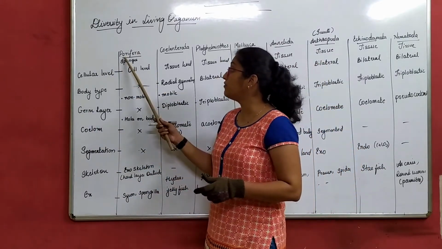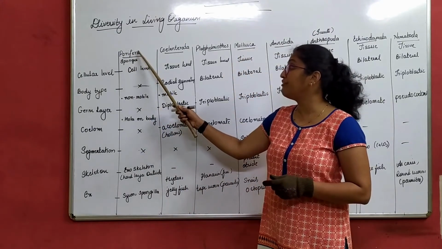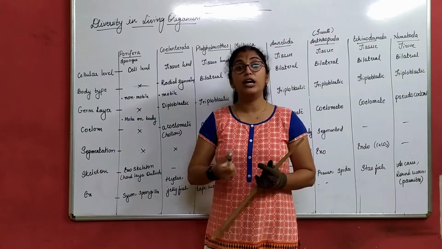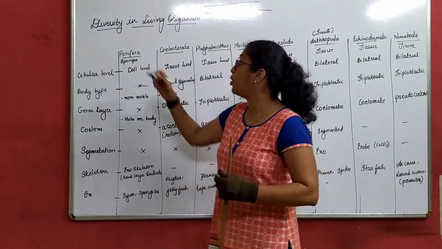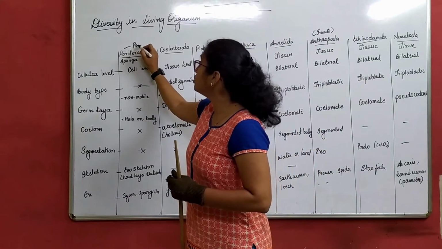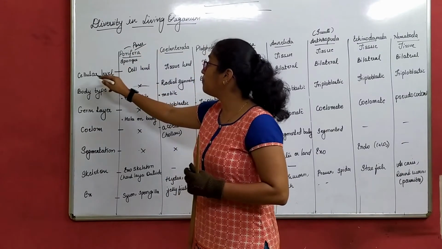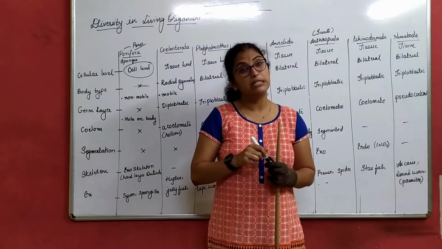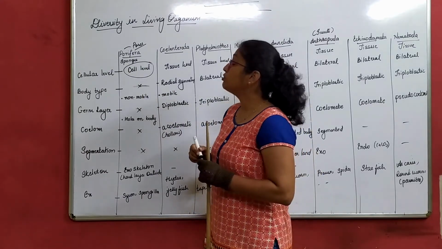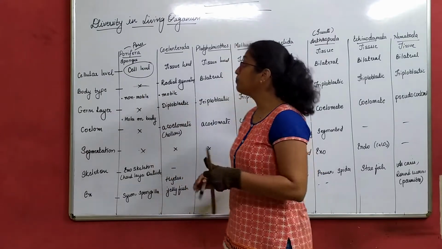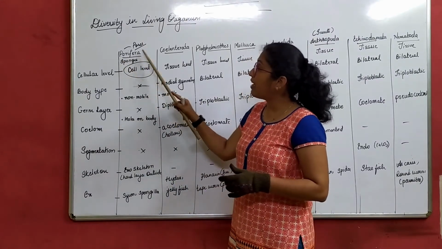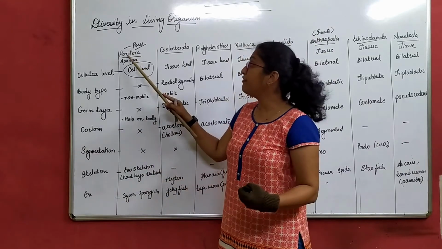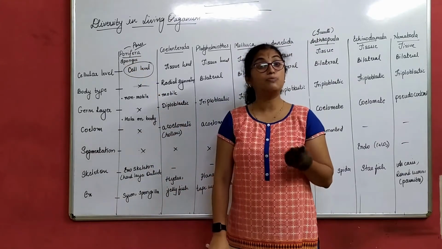So we will start with the first phylum, that is Porifera. Now the word itself tells us, Porifera, pori is nothing but pores. So this is a type of cell level organization. That means only one single cell is present in them, so that carries out all the function. That means the type of animal which has complete pores in the body. Porifera are also called sponges.